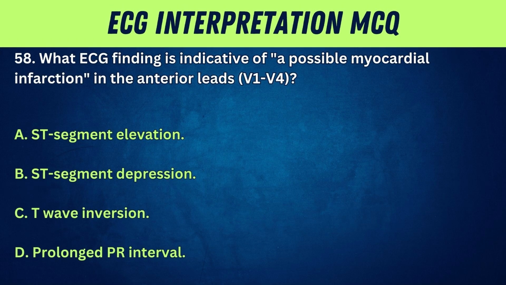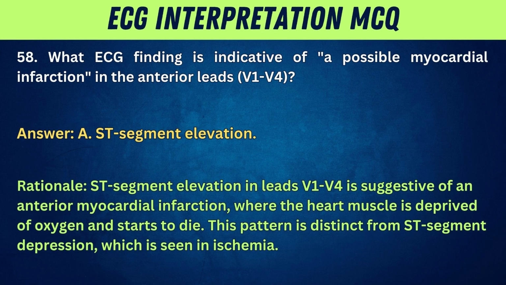58. What ECG finding is indicative of a possible myocardial infarction in the anterior leads V1 to V4? A. ST segment elevation. B. ST segment depression. C. T wave inversion. D. Prolonged PR interval. Answer: A.